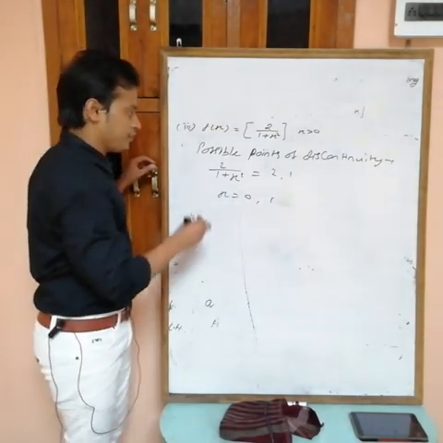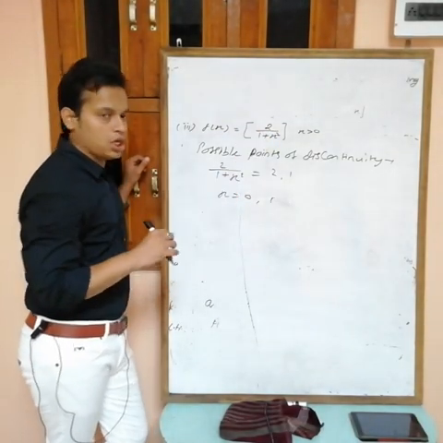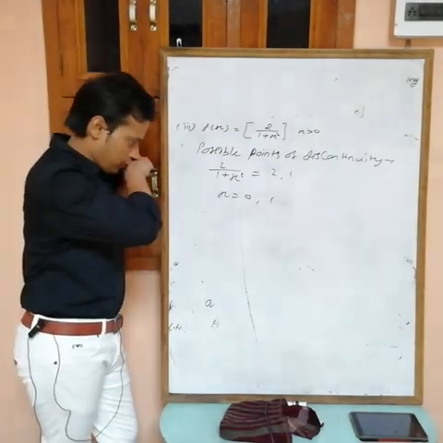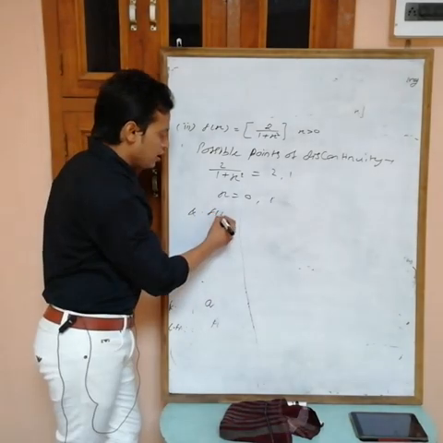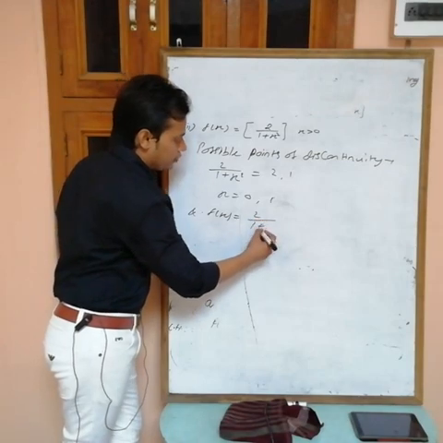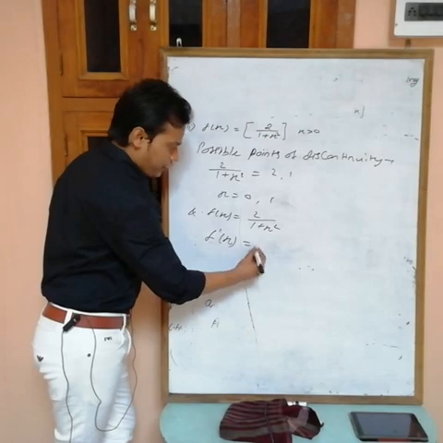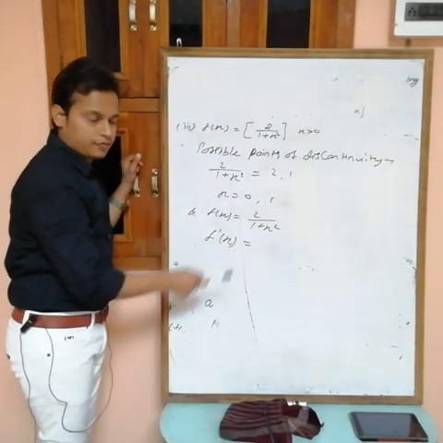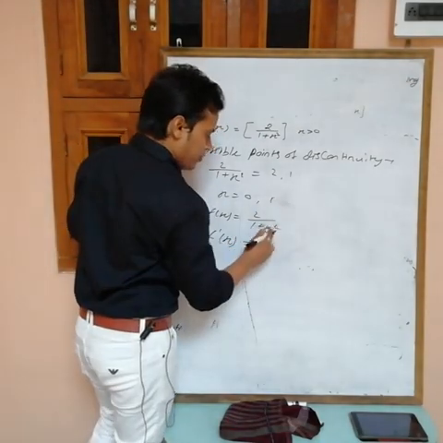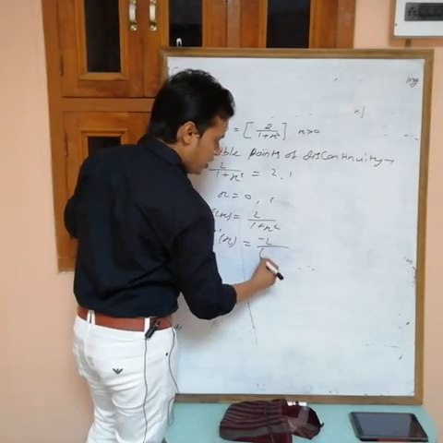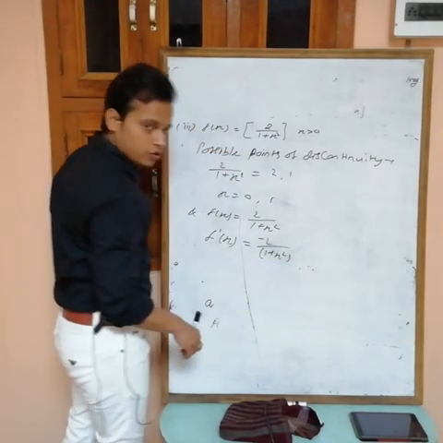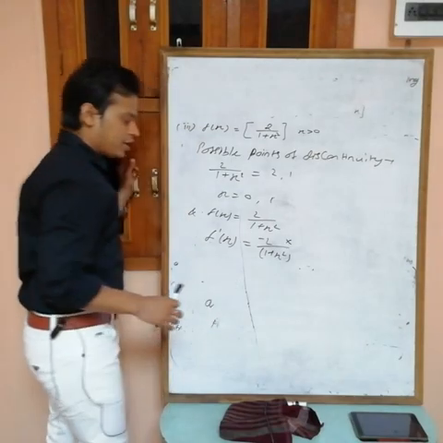And now check whether the function is monotonic or not. f(x) = 2/(1 + x²). If you find f'(x), then 2 is a constant, and 1 by x form gives minus 1 by x².